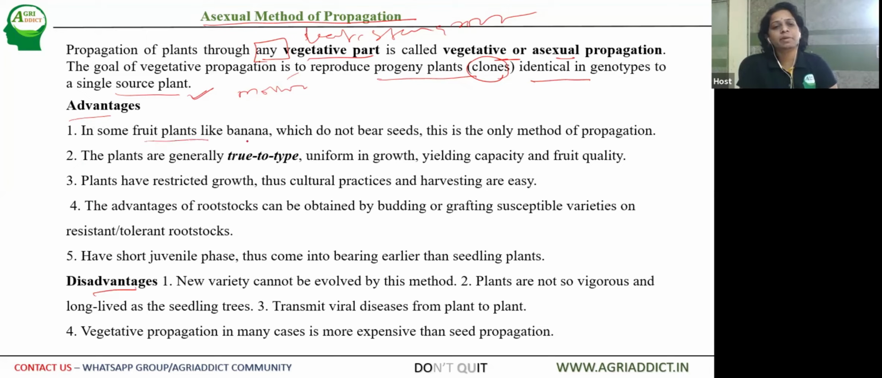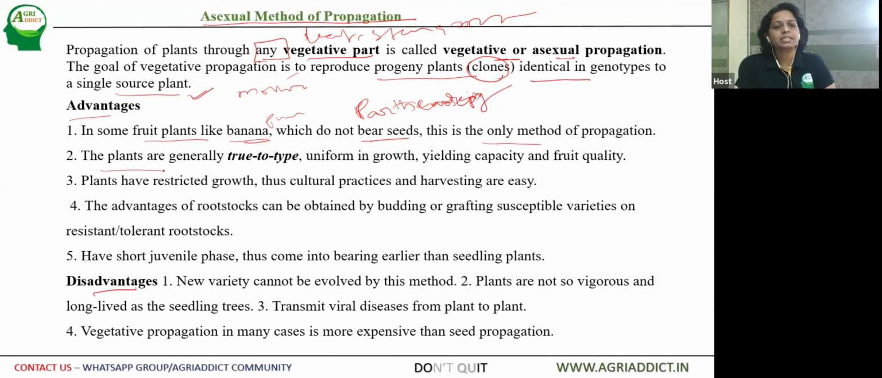So some fruit plants like banana and pineapple do not bear seeds naturally. So the term we call it is parthenogenesis. These fruits are parthenocarpic in nature. So we'll deal with this in the coming lecture. These plants, banana, pineapple, and fig, and some other fruit plants, don't bear seeds. So for these, the commercial method of propagation is only through vegetative parts.